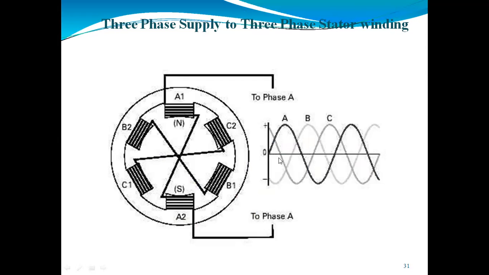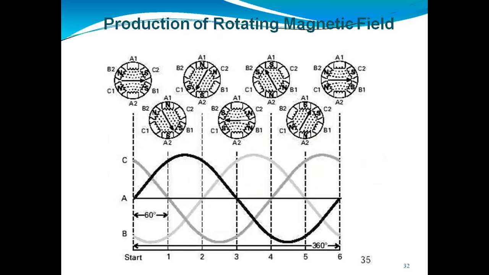We can connect this three-phase supply into a star or delta connection to give the supply to the motor.